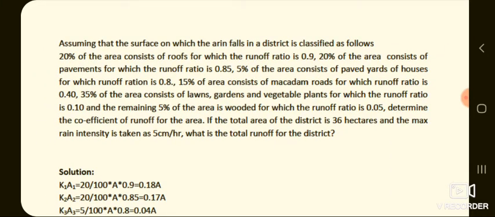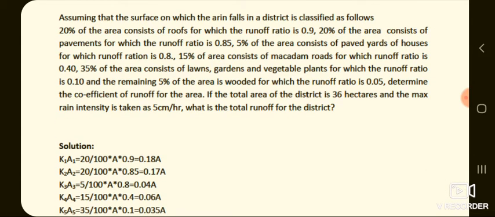Another numerical we are going to solve. In the numerical, they have given the data like this. Assuming that the surface on which the rain falls in a district is classified as follows. 20% of the area consists of roofs for which the runoff ratio is 0.9. 20% of area consists of pavements for which the runoff ratio is 0.85. 5% of the area consists of paved yards of houses for which the runoff ratio is 0.8.